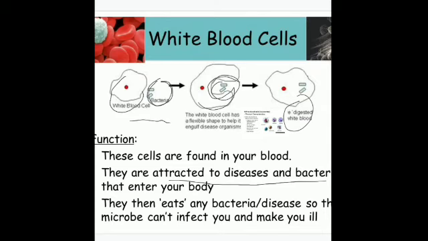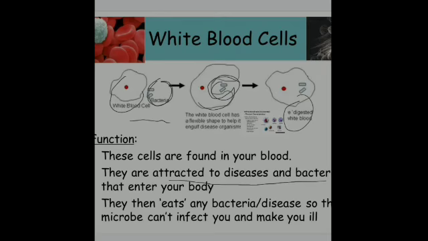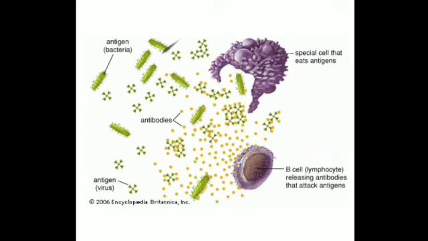Another function of WBCs is production of antibodies. You can see over here how WBCs have produced these antibodies, in the form of yellow circles. There are so many of them. There are special proteins being produced by WBCs, and these antibodies fight against various germs, that is, disease causing microorganisms which have entered a body, and destroy them.